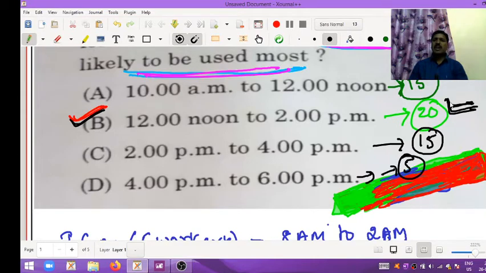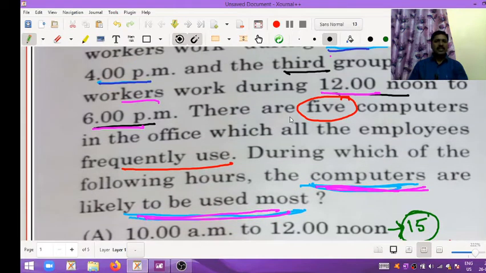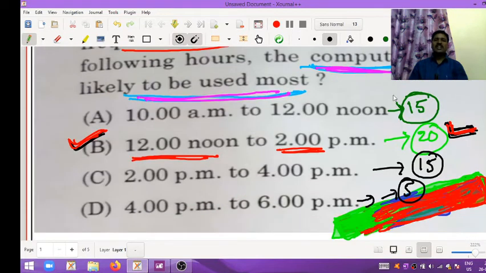Why? Because maximum workers worked in this time, 12 noon to 2 p.m. In this time, maximum workers worked using the 5 computers. So that's why option B is the correct answer. I hope you all understood, my dear viewers. I will move on to the next question.